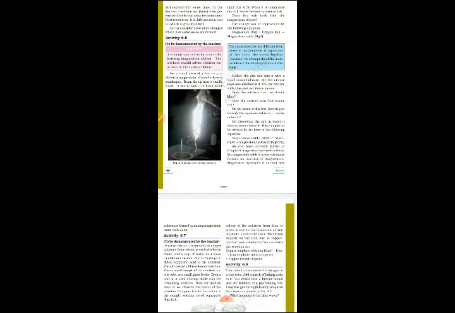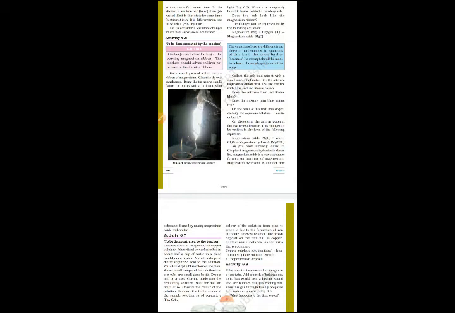Collect the ash and mix it with a small amount of water. Stir the mixture well. Test the mixture with blue and red litmus papers. Does the mixture turn red litmus blue? Does the mixture turn blue litmus red? On the basis of this test, how do you classify the aqueous solution, acidic or basic?